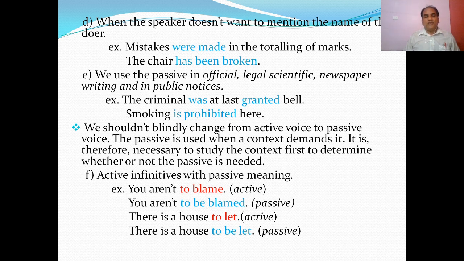Active infinitives with a passive meaning. You are not to blame is an active infinitive. You are not to be blamed, passive infinitive. Meaning remains the same. There is a house to let is an active infinitive, and there is a house to be let is passive. So an infinitive with a passive meaning.